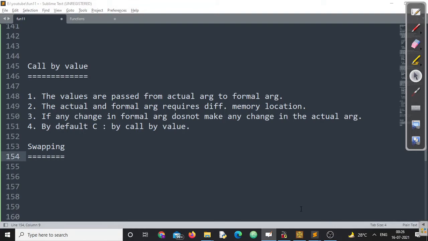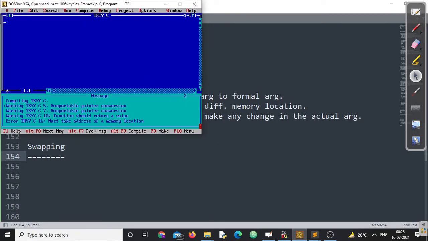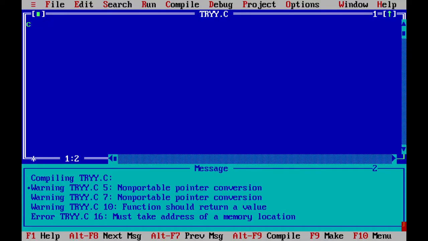Let us go to this C environment. We'll directly write the program there, and I'll try to explain the entire thing. So what I'm writing here is void main. I'm taking two variables, a is 10. If you want, you can also go for scanf and printf, but I'm not going for that one. Let me print the values before swap.